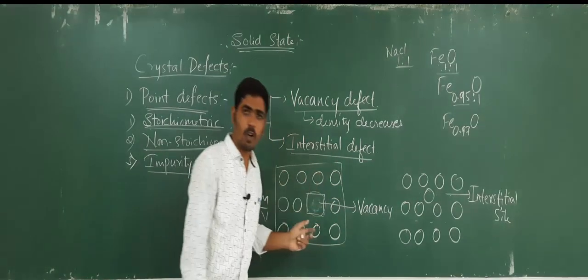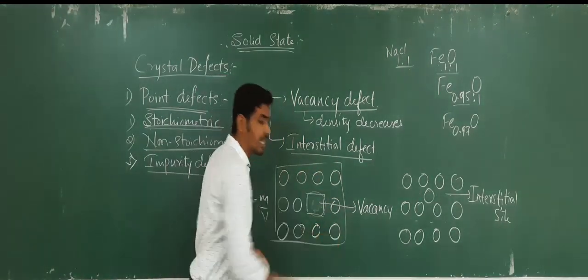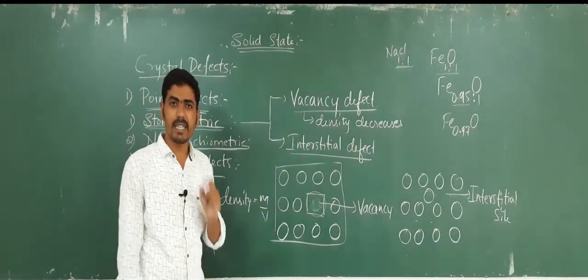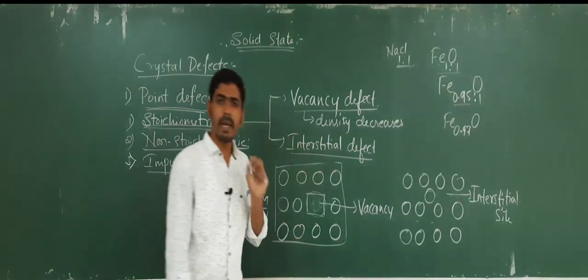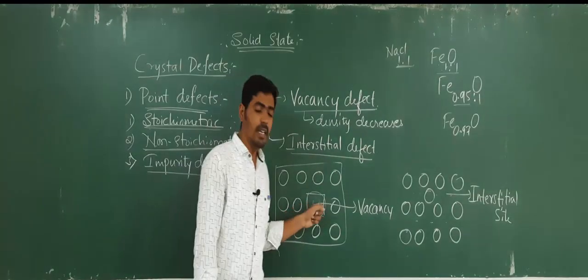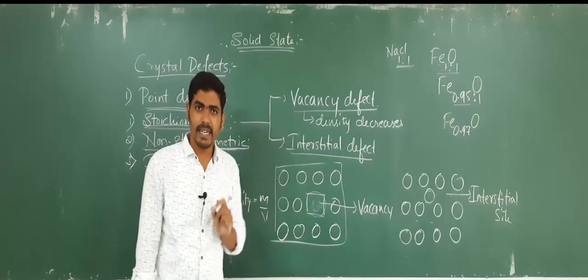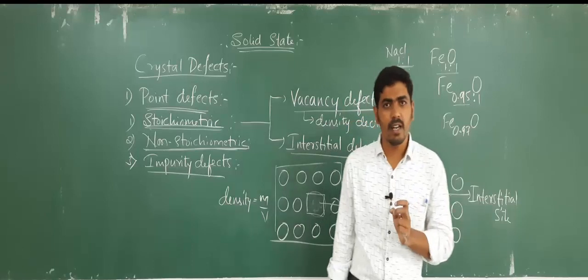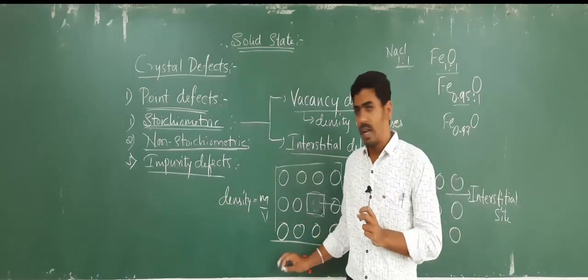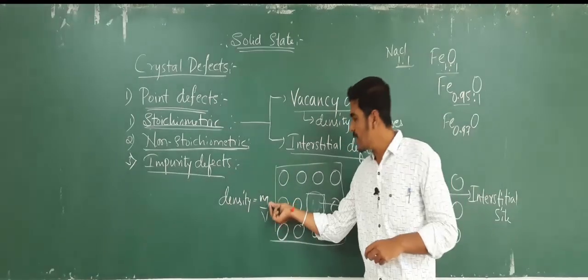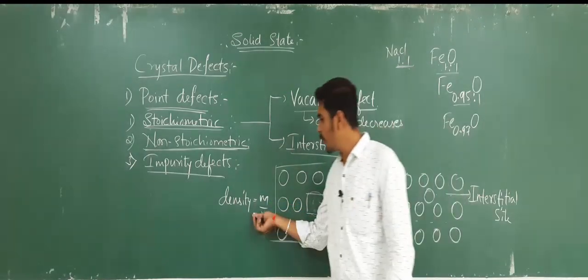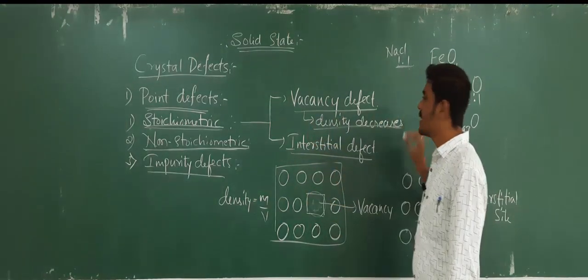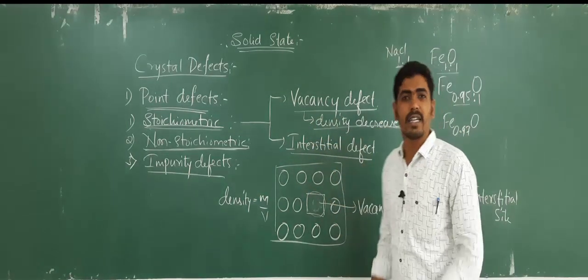But what would be its volume? The volume will remain the same, and hence the density gets decreased. The volume will remain the same, but a vacant site is created. Due to that vacant site, the mass of the crystal will decrease. And when you take the ratio of mass by volume, the density of the crystal decreases. So in case of vacancy defect, the density decreases.